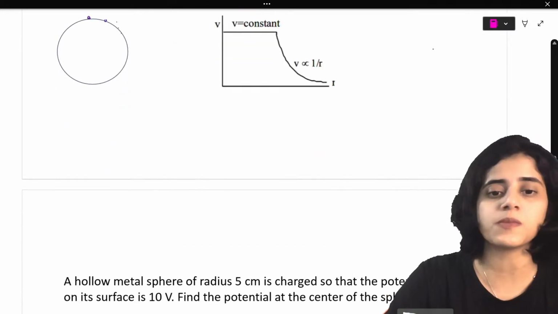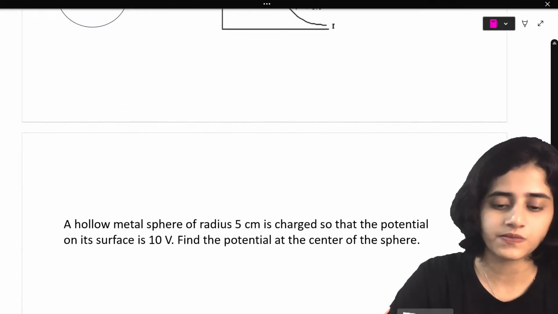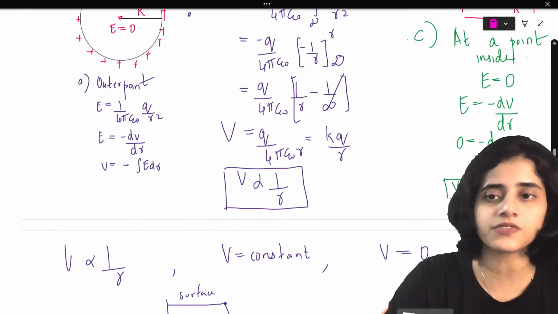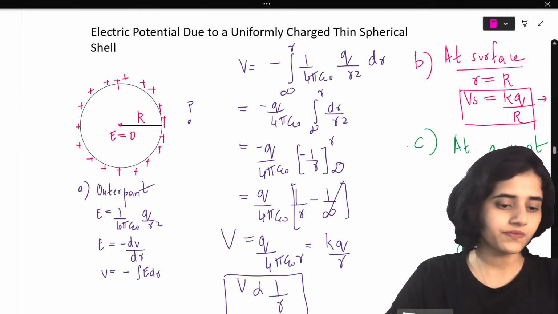So that is what this means. Is this clear to all of you? The graph and the derivation?